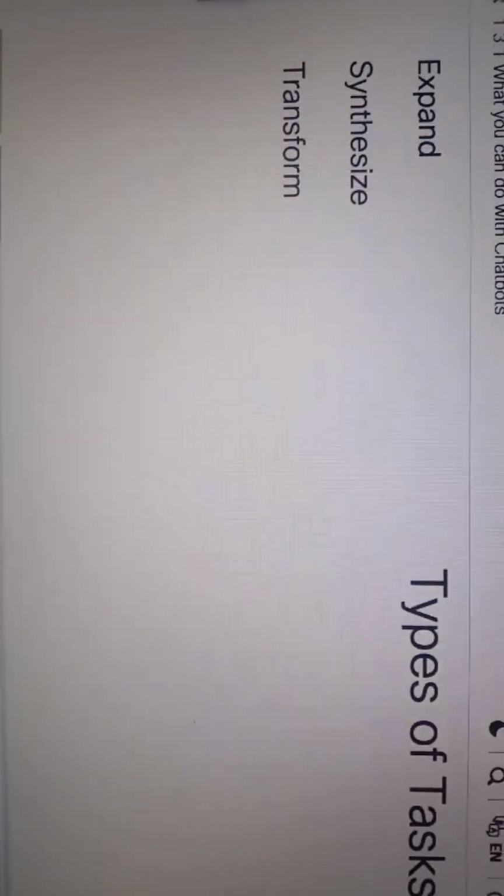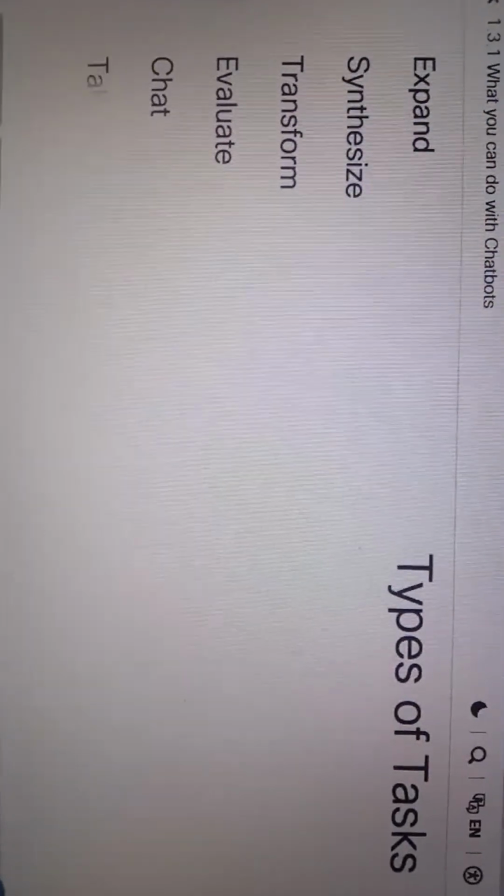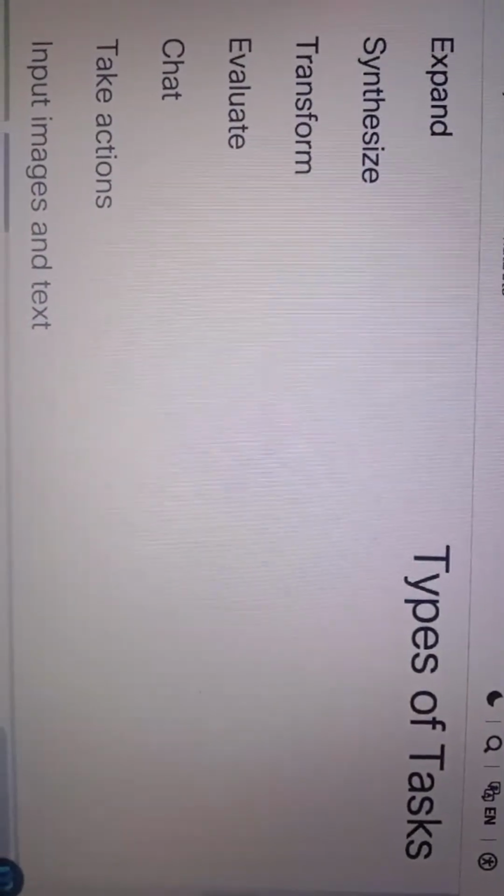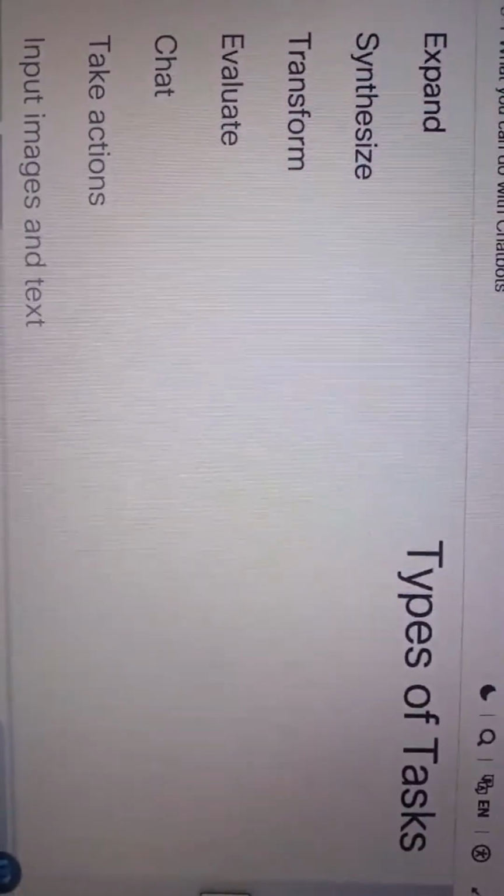You may have already used chatbots before and realized that you can ask it for information, like with a search engine. There's actually quite a lot that you can do with chatbots, so I would like to group these types of tasks into 7 categories. You can expand, you can synthesize, you can transform, evaluate, you can chat, take actions, and you can also input not just text, but also images with text into the chatbot. Let's take a look at examples for each of these 7 categories to see what they mean.